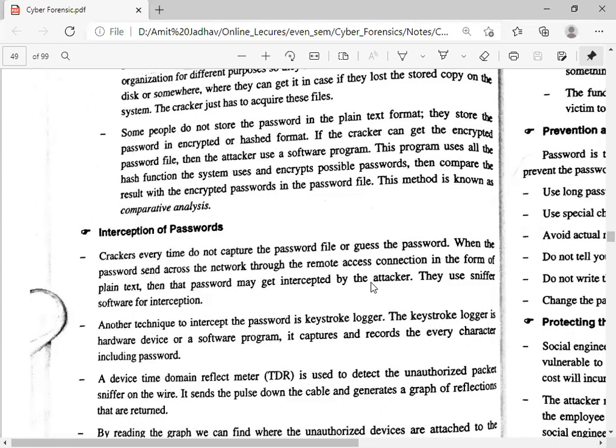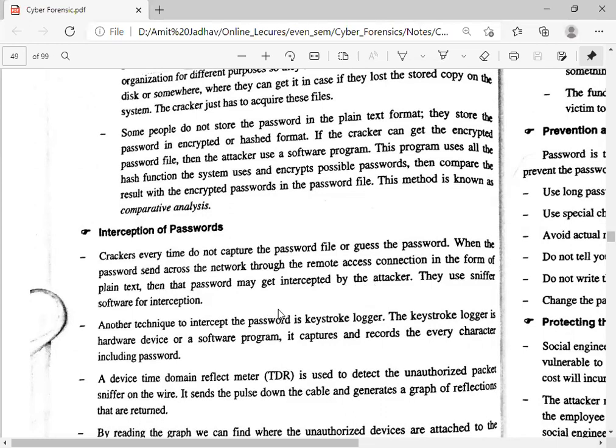Here the attacker tries to get that packet by using sniffer software, and tries to get the password from the network, and whenever they get it they can use it for different purposes.